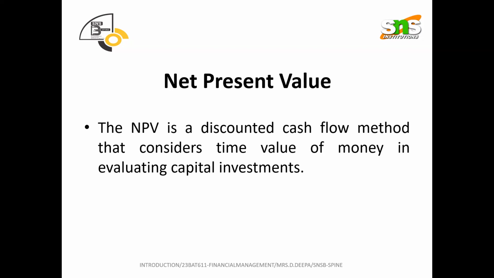Under non-discounting, there are two: payback period, and accounting or average rate of return. Under discounting, which we are going to discuss now, net present value, profitability index, and internal rate of return are the different concepts available.